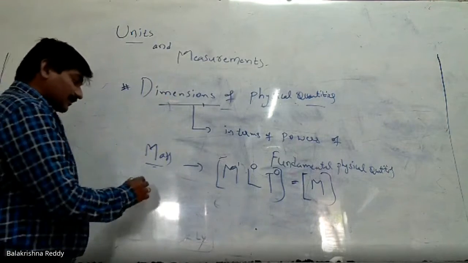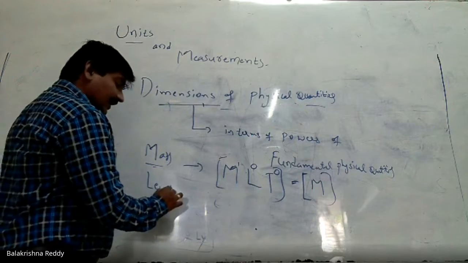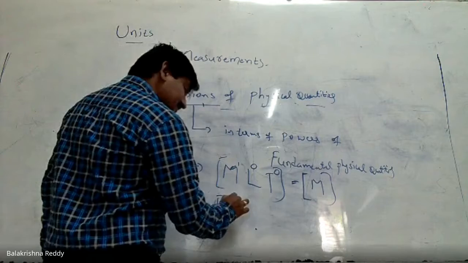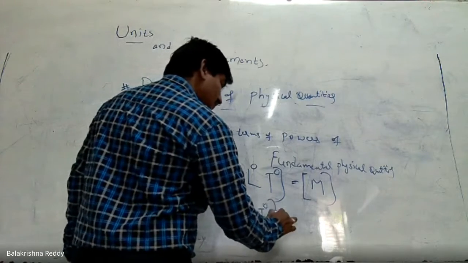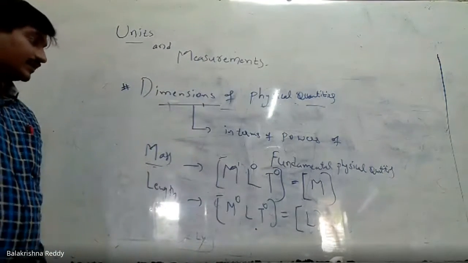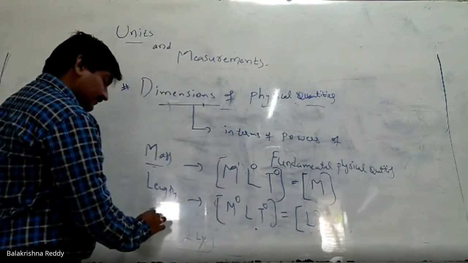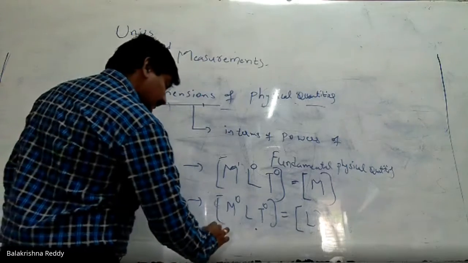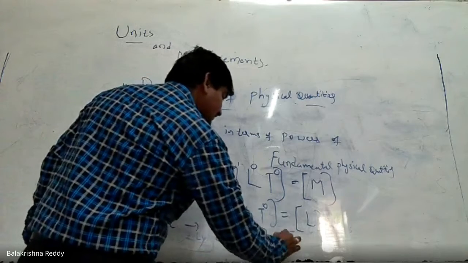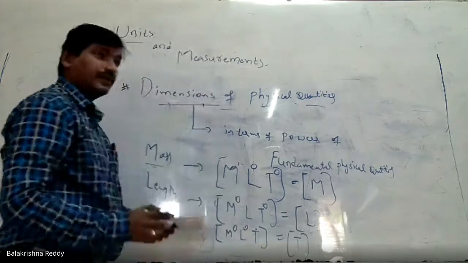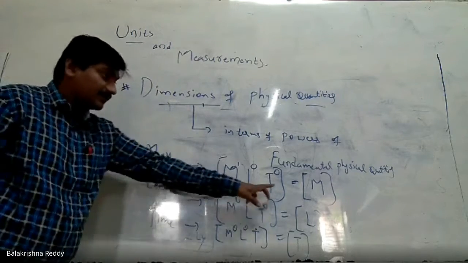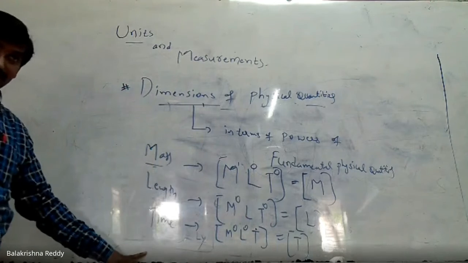Now in the same manner, coming to length. What is the length? Same way, M is 0, T is 0, and L is 1. This we can also write as L. Not only this, time: M0, L0, T1, so we can write T. So these are the dimension formulas for these quantities.